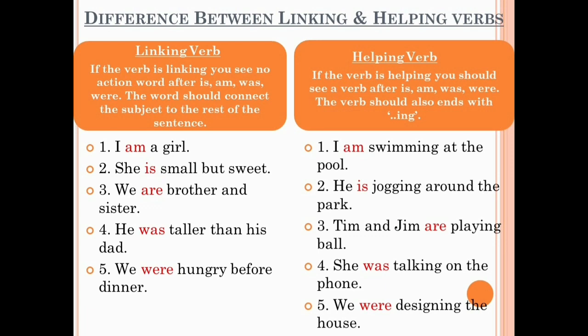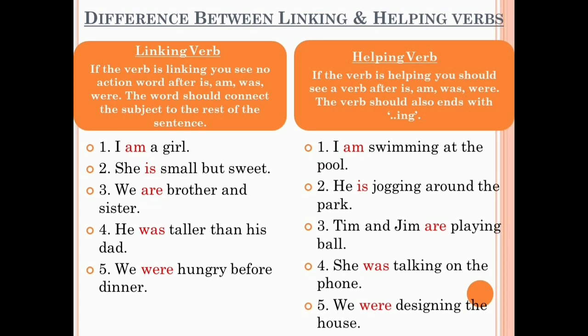Now see the examples of helping verb. First example, I am swimming at the pool. Now am is a helping verb for the main verb swimming. Next is he is jogging around the park. Now is is acting as a helping verb for the main verb jogging in this sentence. Next example, Tim and Jim are playing ball.